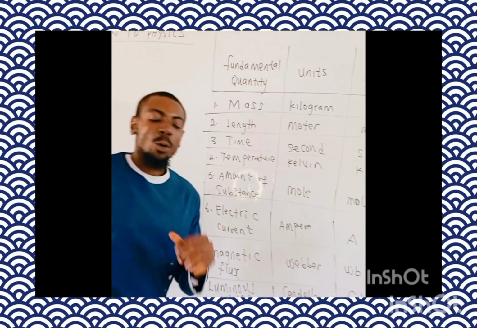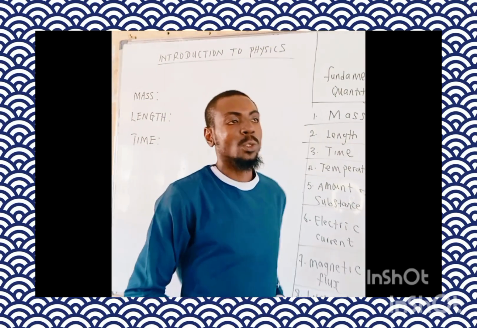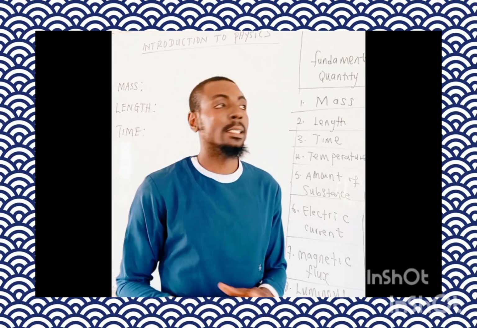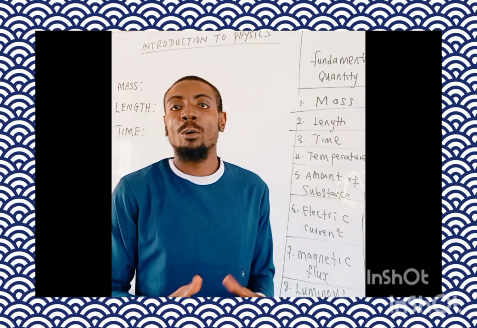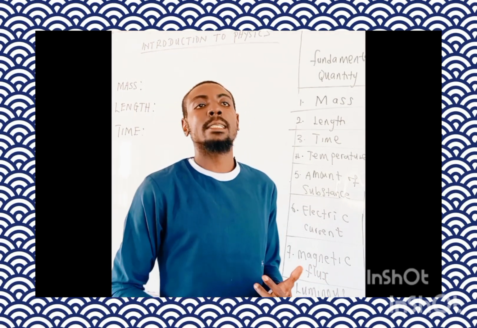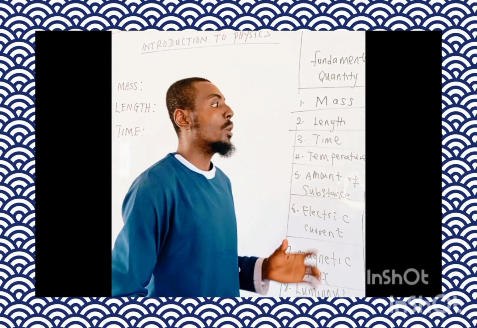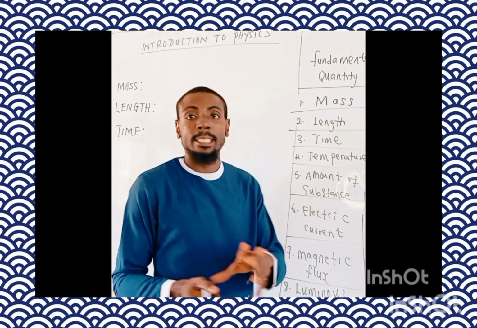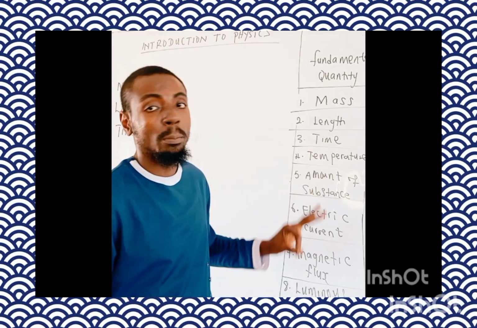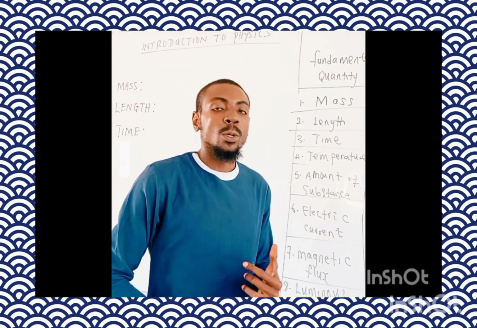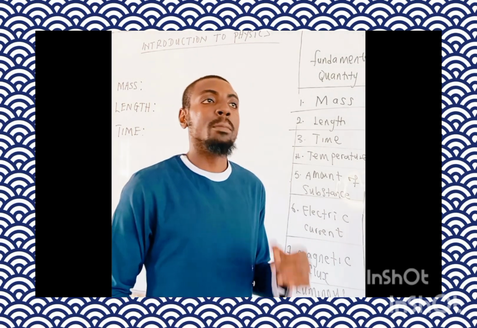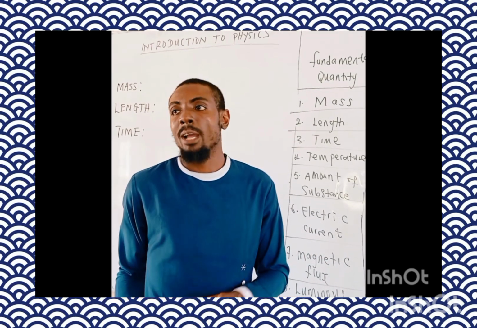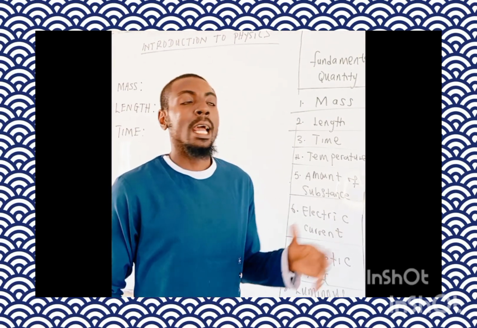Before I end this video, the last part I want to talk about is the system of measuring mass, length, and time, before we get to the derived quantities. The first system is what we call the System International Unit, that's the SI unit, and we have the standard unit.